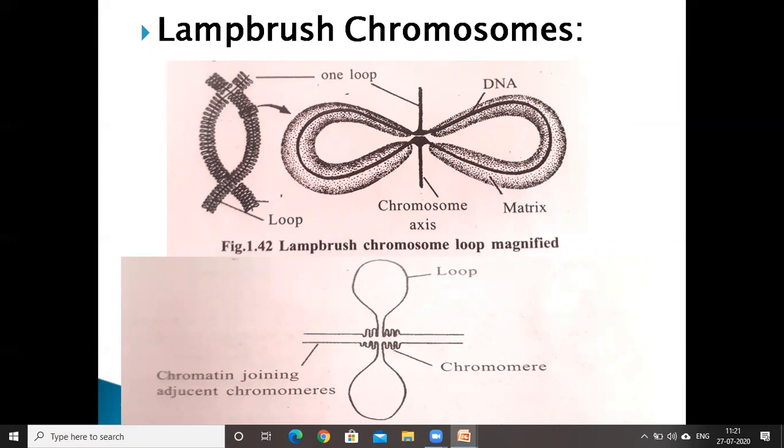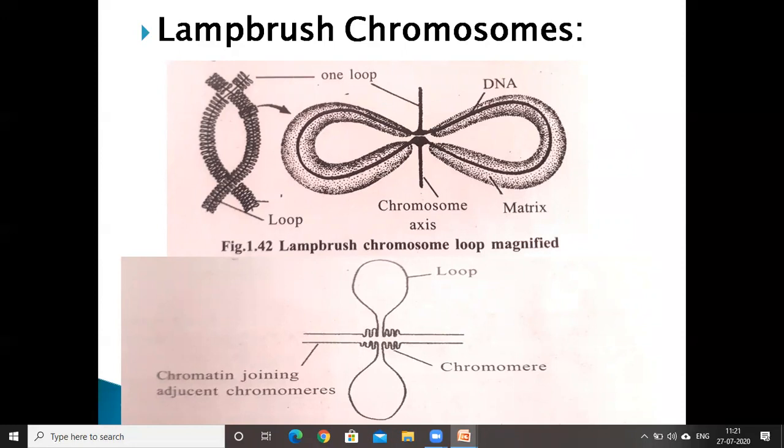These loops can be recognized by their size and structure. These loops develop at the same loci. That's why these loops are useful in mapping. These loops represent the gene loci and they are associated with gene activities.